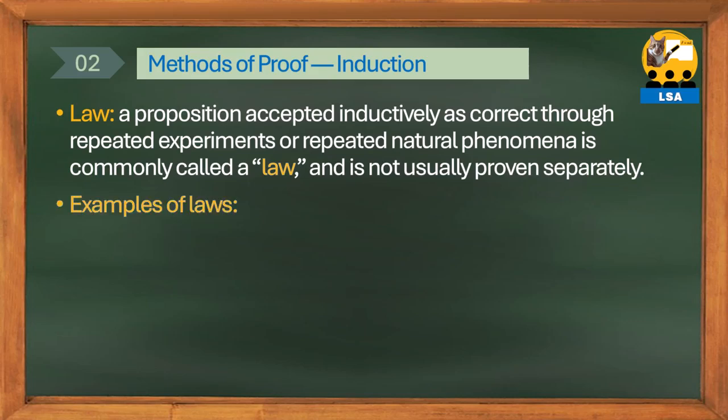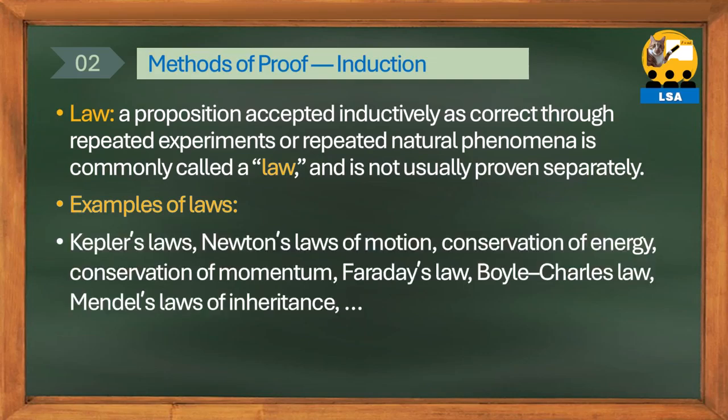Important laws like the following are verified by experiments or phenomena and are not proven: Kepler's laws, Newton's laws of motion, the law of conservation of energy, the law of conservation of momentum, Faraday's law, the second law of thermodynamics, Boyle-Charles's law, the law of conservation of charge, Mendel's laws of inheritance.